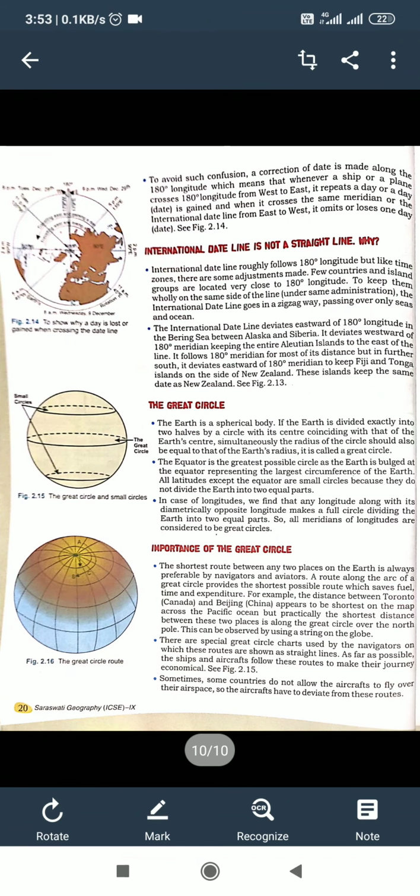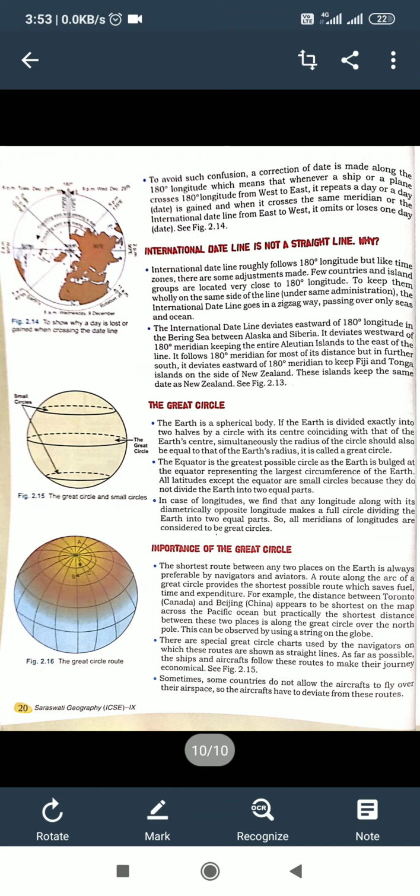The next point, student, I am going to tell you. To avoid such confusion, correction of date is made along the 180 degree longitude, which means that whenever a ship or plane crosses 180 degree longitude from west to east, it repeats a day or a date. It is gained, and when it crosses the same meridian or the international dateline from east to west, it omits or loses one day or date.